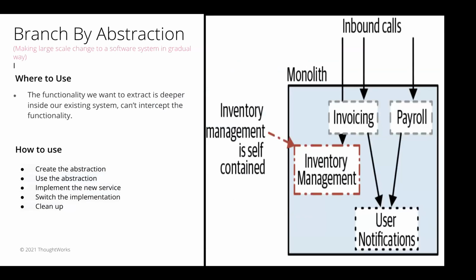Next is the branch by abstraction pattern. There might be some features which we can't intercept from our inbound requests. This is one example of inventory management, where we have invoicing and payroll, and after invoicing we send a user notification. This user notification is very deep in our application, and we can't intercept it from our inbound calls.